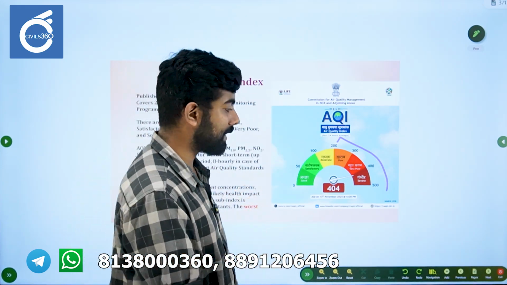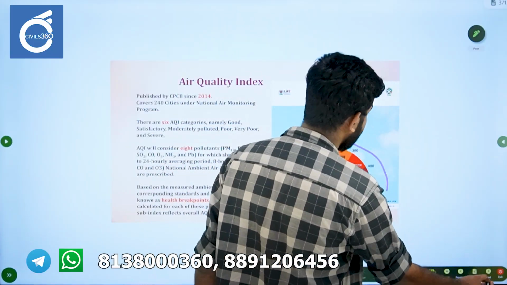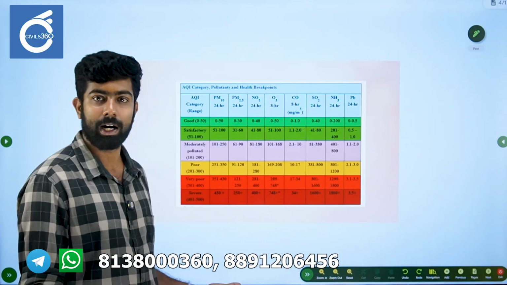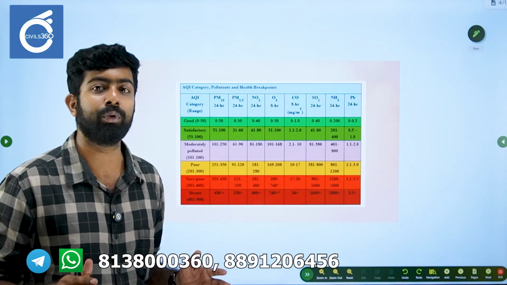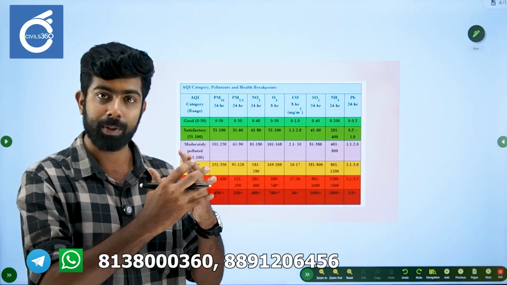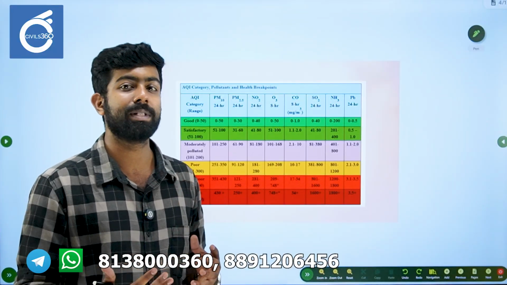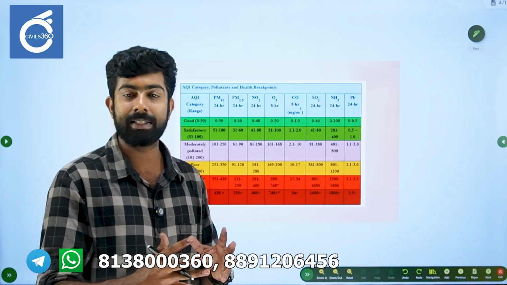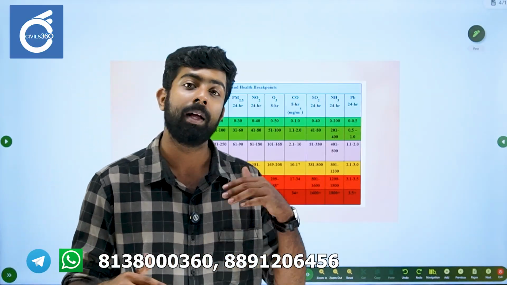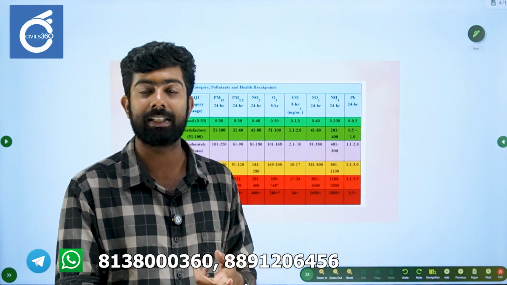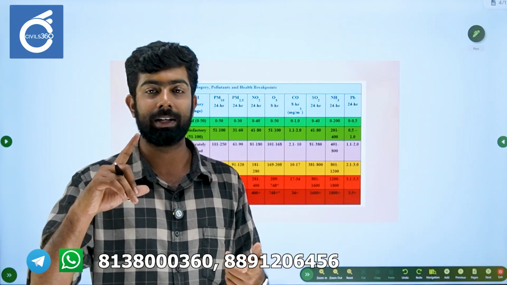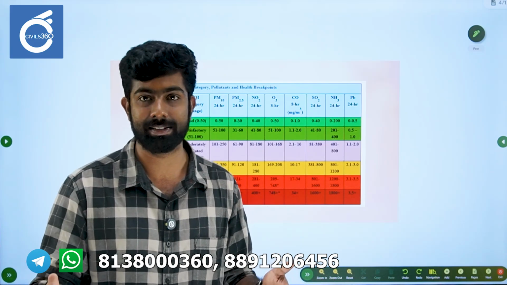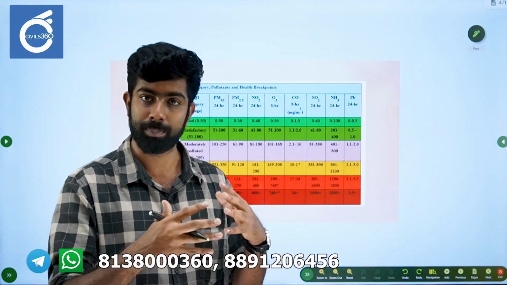I will just put the table for your information. This is additional information just to help you get a complete picture of how the Graded Response Action Plan is triggered. CPCB uses data from various other sources, like SAFAR, which we will discuss, pollution control committees, and various monitoring stations. Data from all these will be used